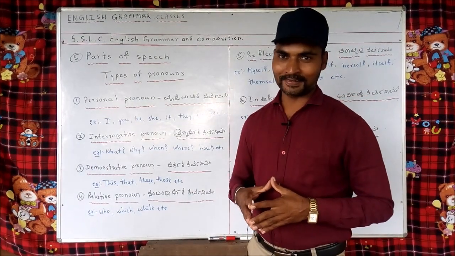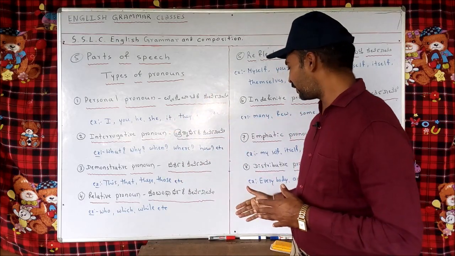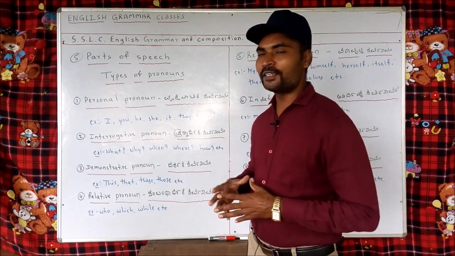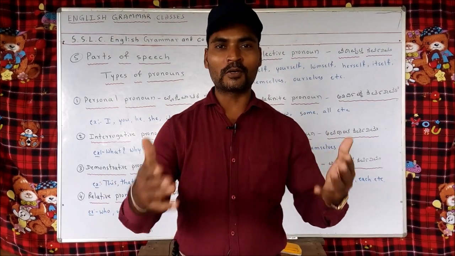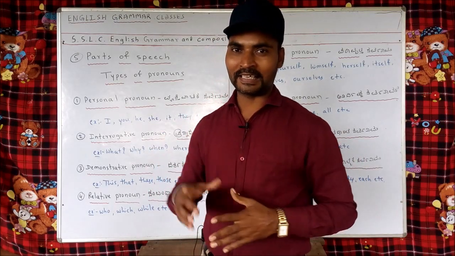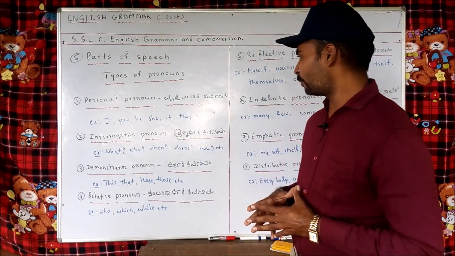My dear students, let's look at the types of pronouns. There are 8 types of pronouns. Let's look at them in detail. First one is personal pronoun. Personal pronoun means I, we, you. It belongs to people, persons. He, she, we say like that. They. Then comes interrogative pronoun.